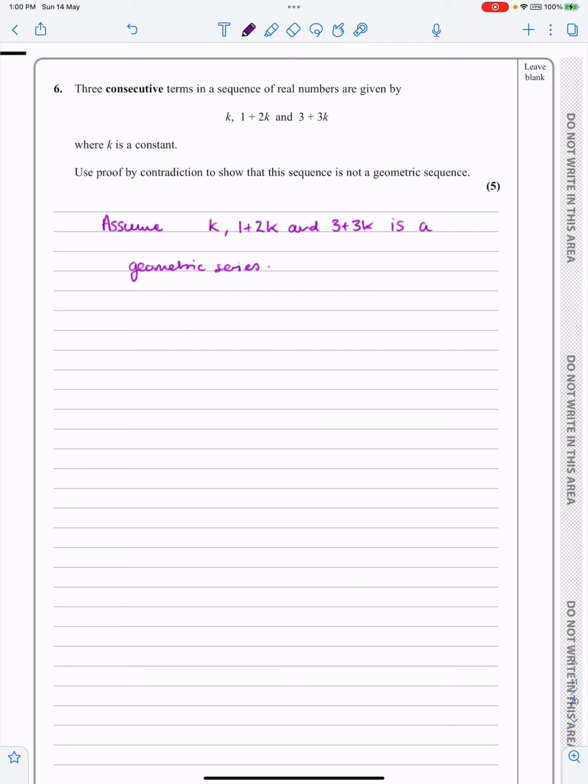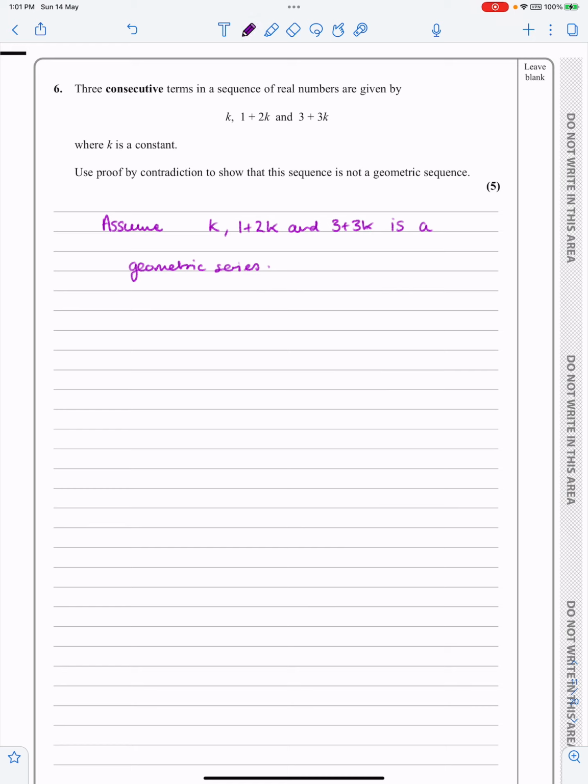So a geometric series, what we know is that our terms are a, ar, ar squared, and so on. They don't have to be the first ones, they could be any combination of them. Could be ar cubed, ar to the 4, and ar to the 5. But what I do know is that this term divided by that term is going to give me r, and that term divided by that term is going to give me r, irrespective of whether they were the first 3 terms like that or any 3 terms. So that's what I'm going to use.